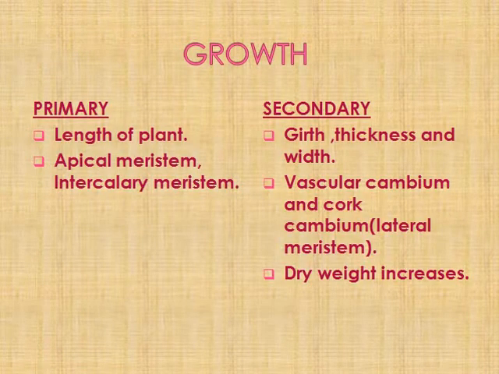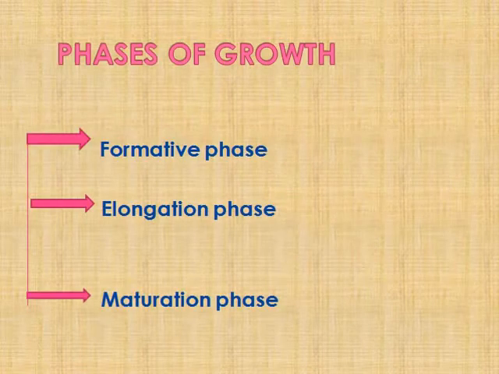So that is what the basis of primary and secondary growth. As I told you, primary growth means where the length of the plant increases. How? I told you, apical meristem and intercalary meristem result in the length of the plant. So secondary growth happens because of the vascular cambium or cork cambium. I told you it is an example of lateral meristem. So this will increase the girth, thickness, width of the plant. That means the dry weight increases.